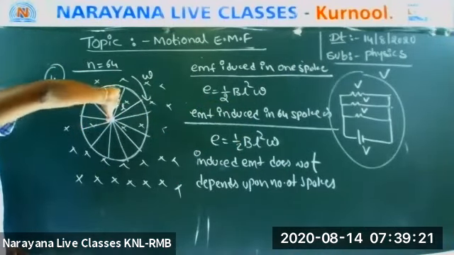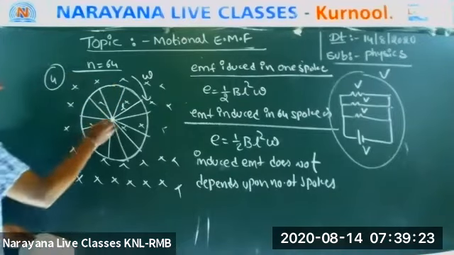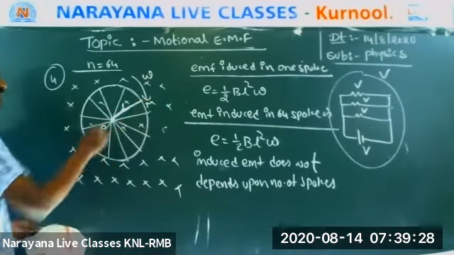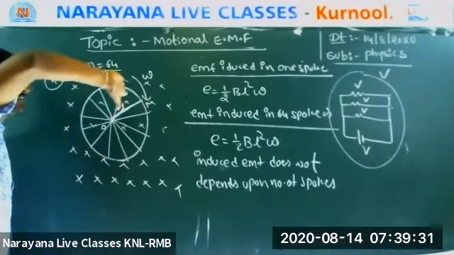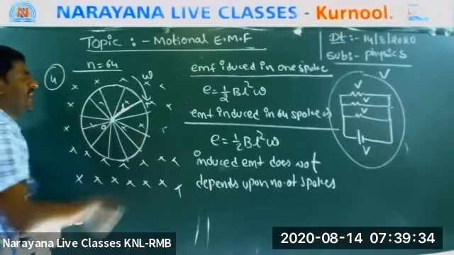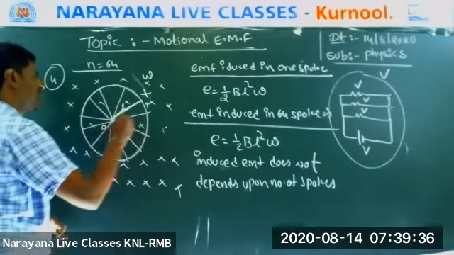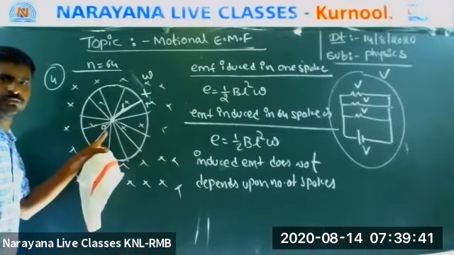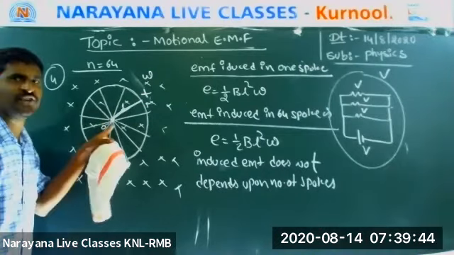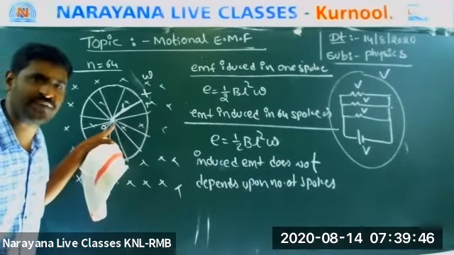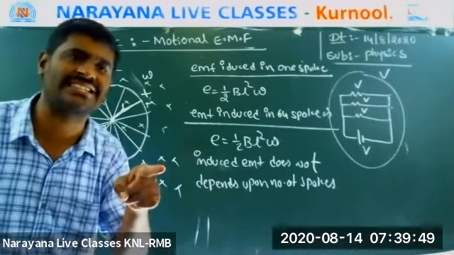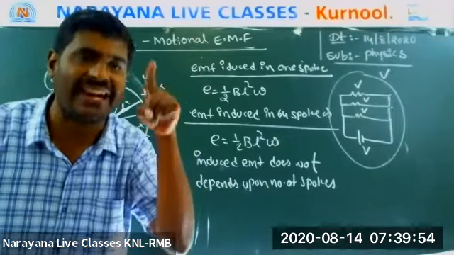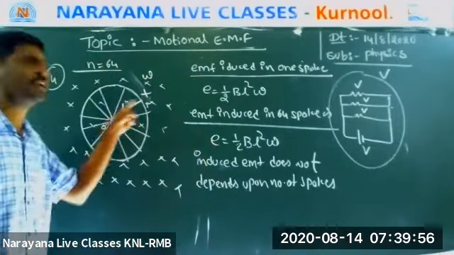Listen everyone. Here I am taking one spoke, OP. What is the direction? P is positive, O is negative. Now listen. All spokes start from one point. Are they in parallel or series? They are in parallel. Please understand, all spokes are in parallel.